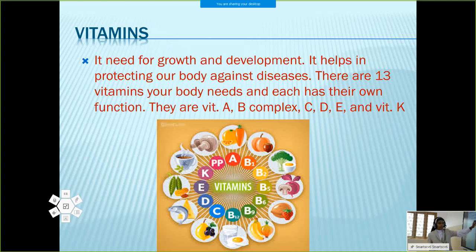So vitamins are vitamin A, B complex, C, D, E and K. Each vitamin has its own function, so we can't say together the function of vitamins. We can say that they are needed for growth and development. Here you can see some vitamins. This vitamin PP is also called B3. A, B1, B2, B5, B6, B9, B12 are there. Then C, D, E, K and PP for B3. These are the vitamins. Total 13 vitamins are needed for our body.